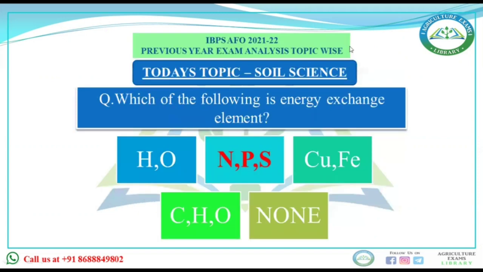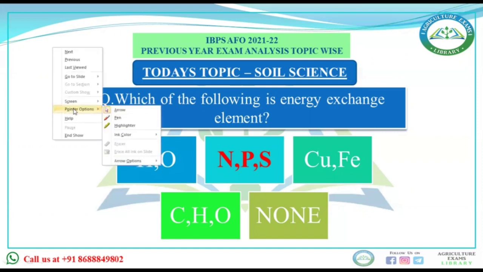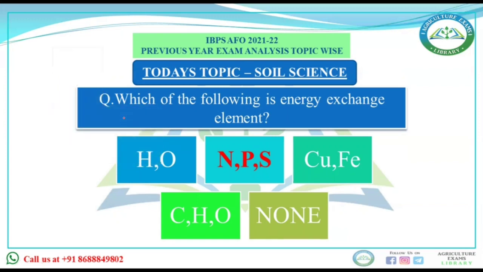First question is, which of the following elements is the energy exchange element? Hydrogen, oxygen, nitrogen, phosphorus, sulfur, copper, iron, carbon, hydrogen, oxygen, or none. First see, the functions of different elements are different.